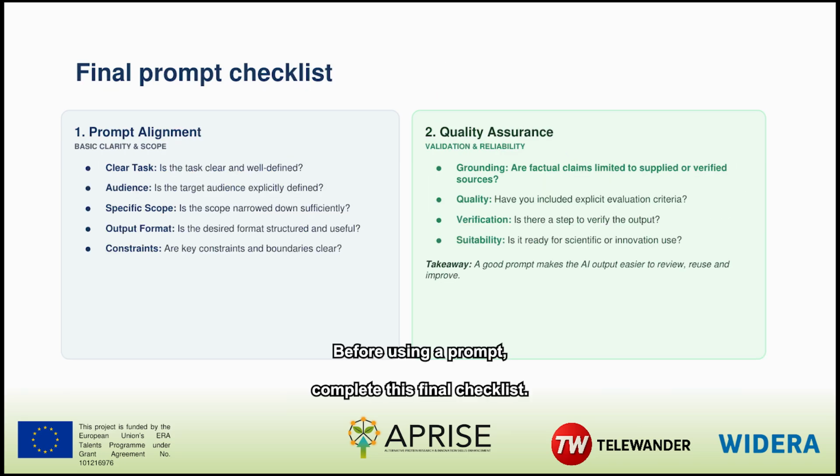Before using a prompt, complete this final checklist. Is the task clear? Is the audience explicit? Is the scope narrow enough? Is the output format useful? Are the constraints visible? Then check reliability.